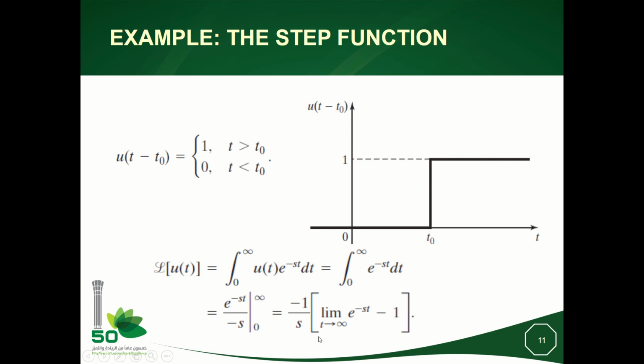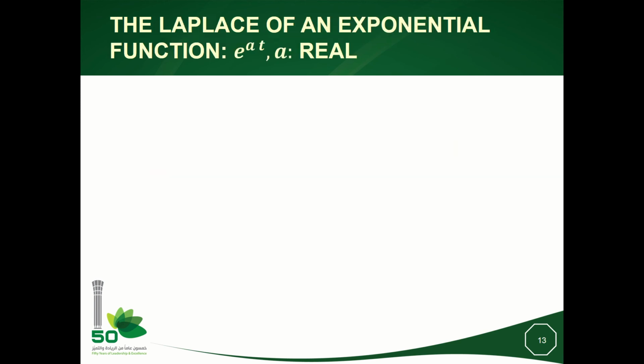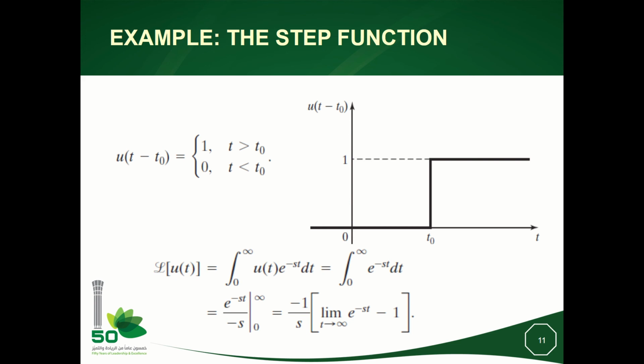Here we have a limit, and this limit will exist when s is sigma plus j omega and the real part of s is positive, so the limit is equal to 0.